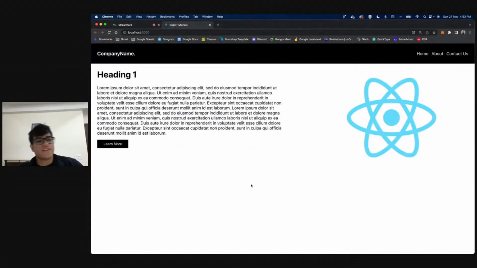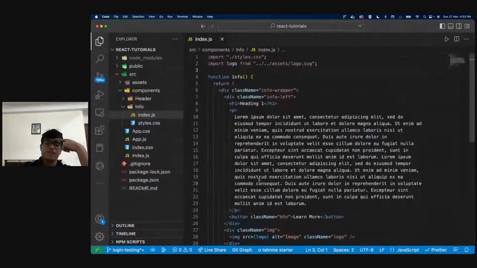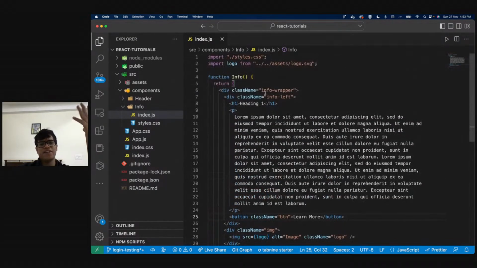Now let's start using React properly. So what's the use of React? The best part of React is that you can write JavaScript with HTML, and we need to use that to our max. So let's say I want to have an event on the click of the button, right? On the click of learn more, let's say I want to open a modal, or open an alert, or whatever I want, or let's say I want to run any function in general, right? For now, how are we going to do that? We will be creating an on-click function for this button, right? And the way to do that is very simple.